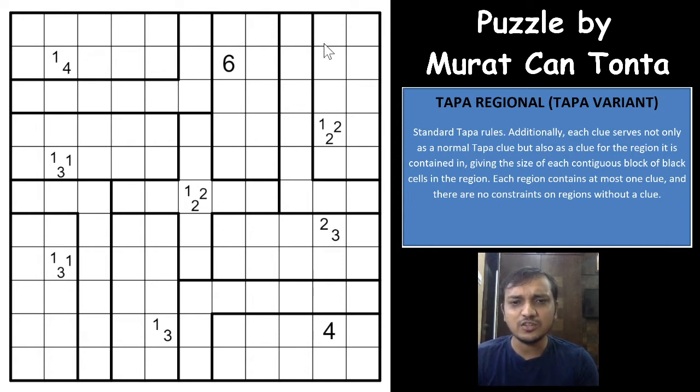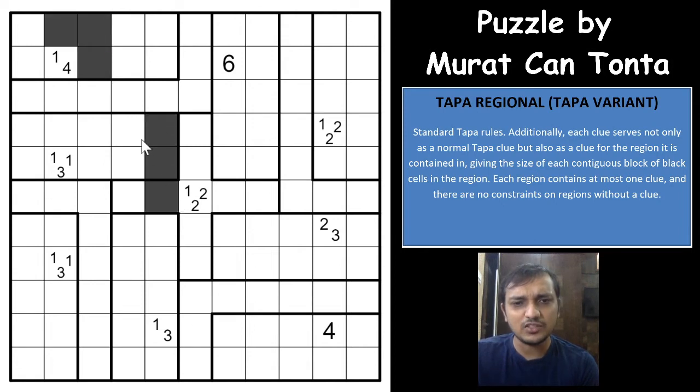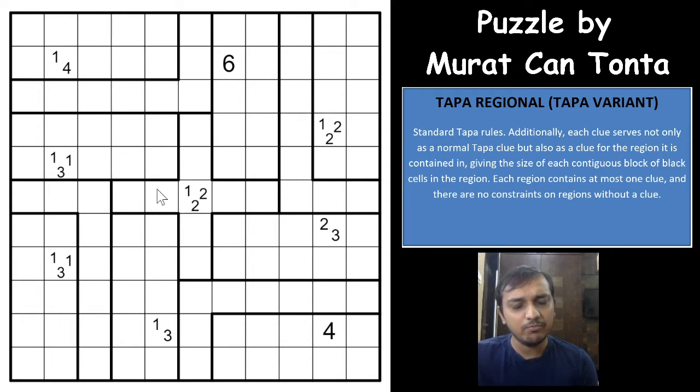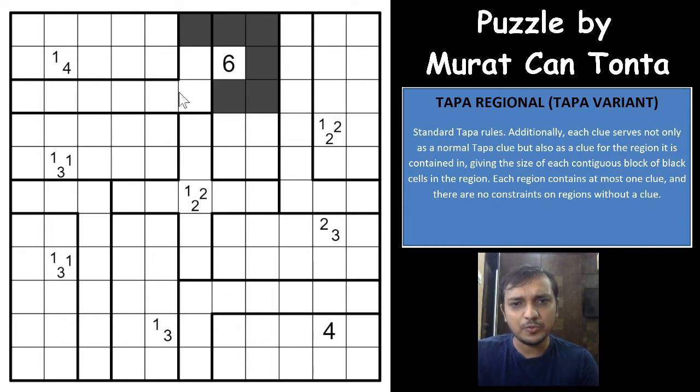You have to shade some white cells black in such a way that all the black cells in the grid are connected to each other. So just ignore the regions here for now. Just shade some white cells black in such a way that all the black cells in the grid are connected to each other, right? So there is no black cell that is stranded in between, and the number in the grid indicates the number of shaded cells in the surrounding 8 cells, as a continuous group of shaded cells. So for example, if you have a 6 here, it will be a continuous group of shaded cells in the surrounding 8 cells. So 6 shaded cells will be there.